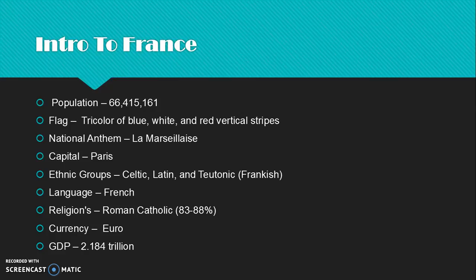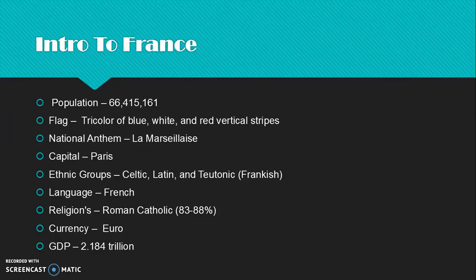Intro to France. The population of France is 66 plus million. Their flag is a tricolour of blue, white and red in vertical stripes. The French national anthem is La Marseillaise. The capital of France is Paris. Its ethnic groups are Celtic, Latin, and Teutonic, which is also Frankish. They speak purely French. Their religion is mainly Roman Catholic, with 83 to 88% of them being Roman Catholic.